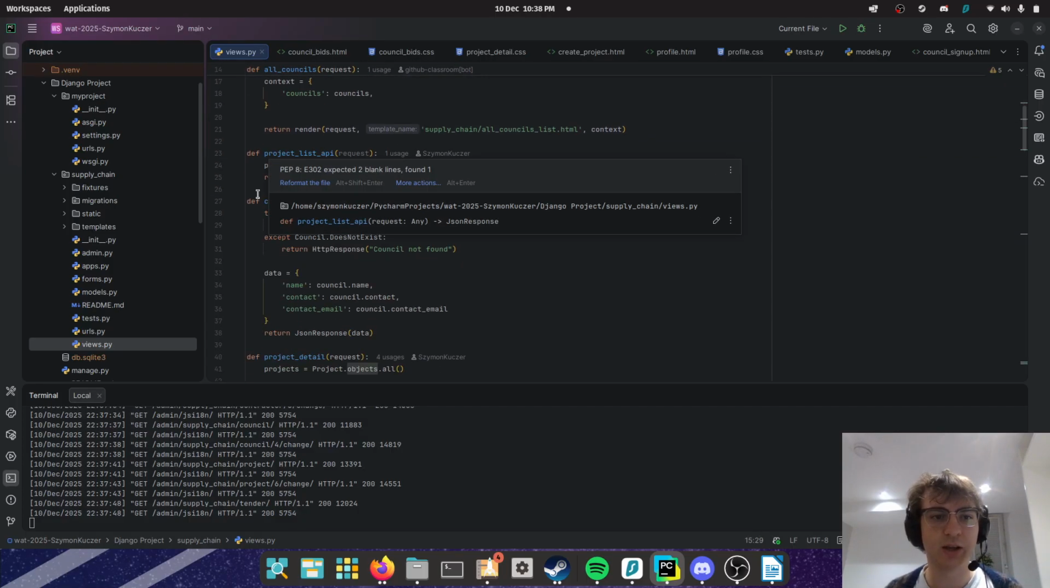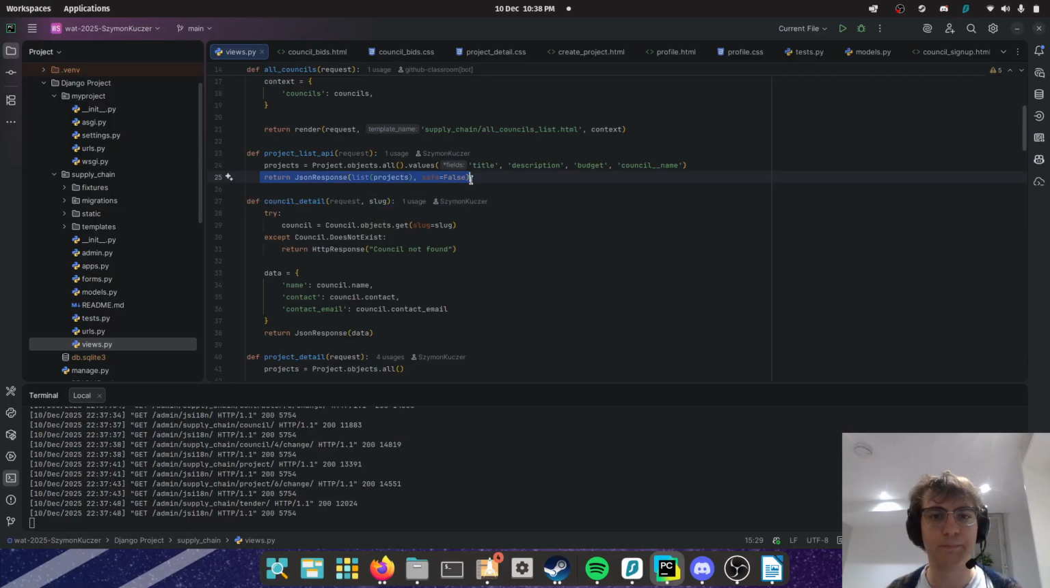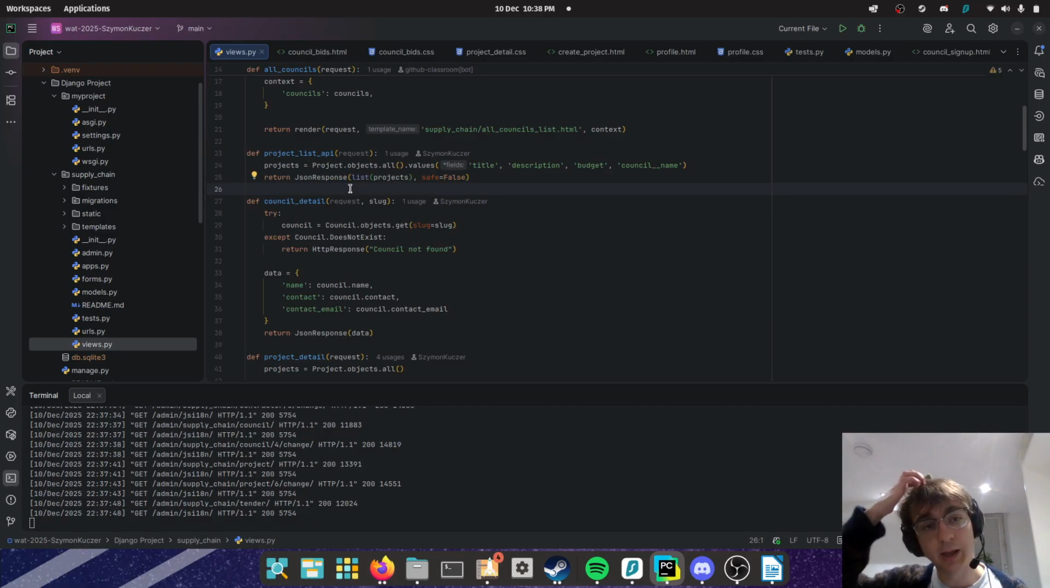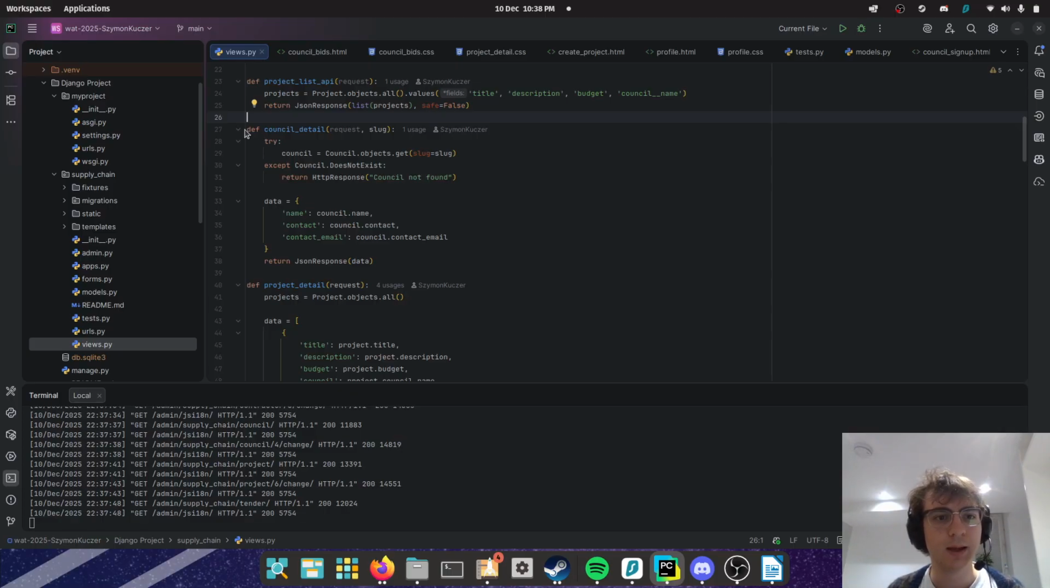Here we've got project list API. This I believe is not used anywhere. I was just playing around with JSON responses and didn't like it, so I scrapped it, and I probably should have deleted it, but well, it's in there now. Then we've got, oh, I don't mean to do that, define council detail.